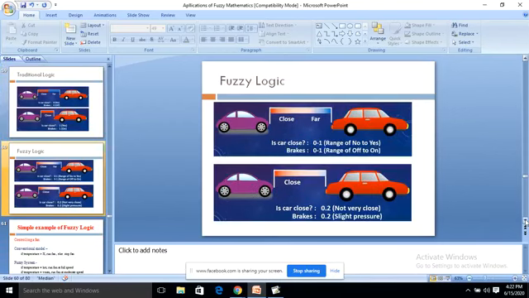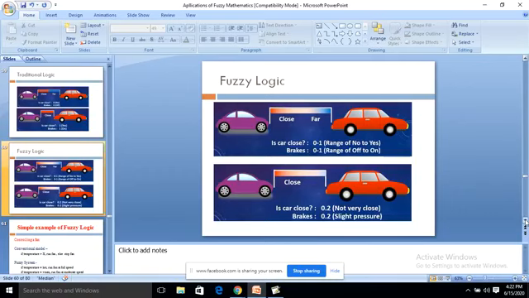So in the case of fuzzy, what happens? You see, is the car close? Range of numbers from no to yes. How far is it? It is very close or it is farther. So in this case, the value of the car being close lies between 0 and 1. It is not 0 or 1. The brake also ranges from off to on, 0 to 1.